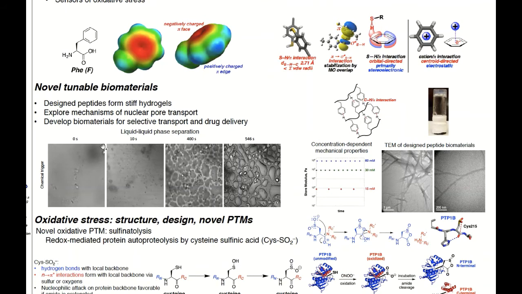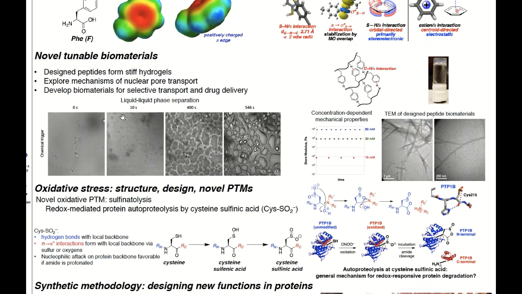So we are also working on novel tunable biomaterials, peptides based on nuclear pore complex form, usually stiff hydrogels. So we are exploring the mechanism of nuclear pore transport and developing the biomaterials which can mimic its selective transfer for drug delivery.